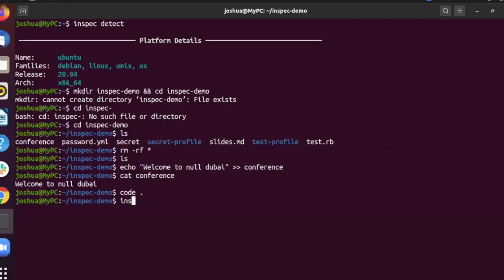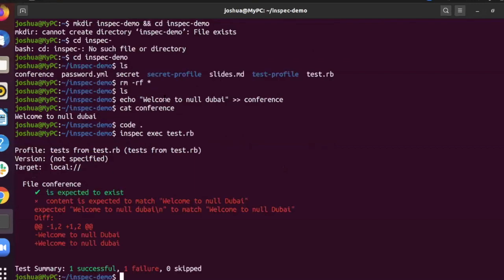So how can we execute the test? inspect exec and the file name. Yeah, you could see that we are getting one success and one failure. If you look at the failure, it says that we are expecting D as capital, but in the conference document the D was small.